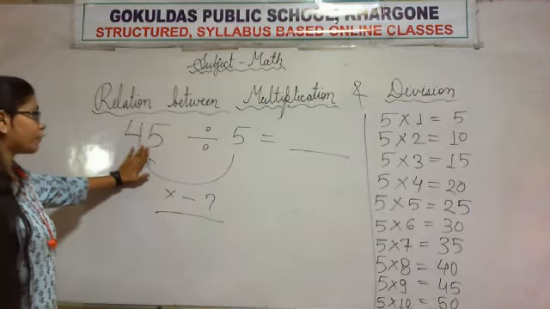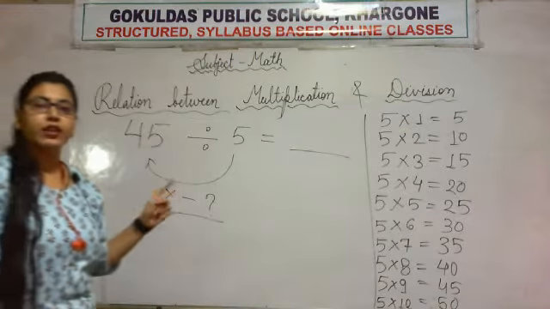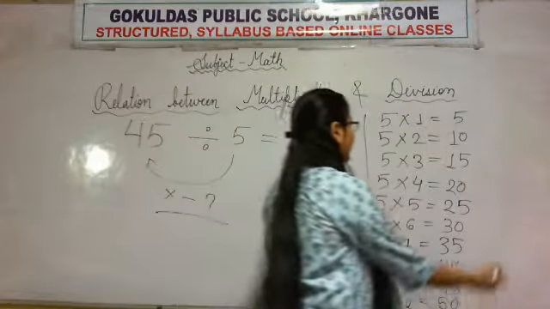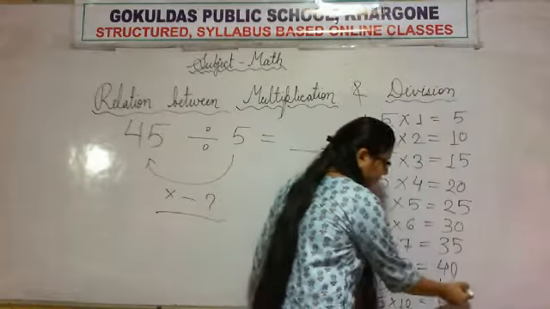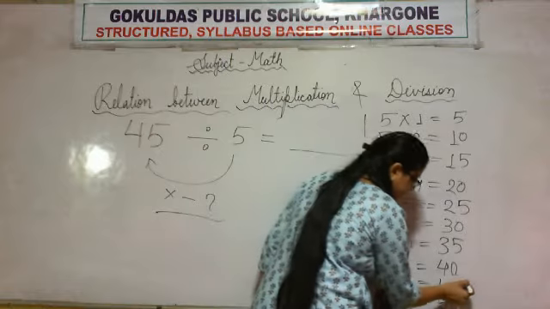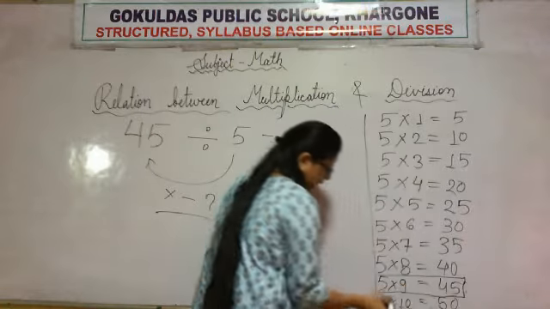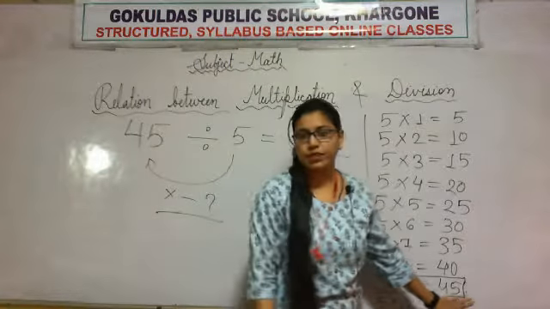Now we need the number 45. So let's find the number 45 in the table of 5. Where is 45? Yes, here is number 45. Let me highlight it. Yes. So 5 into 9 is equal to 45.